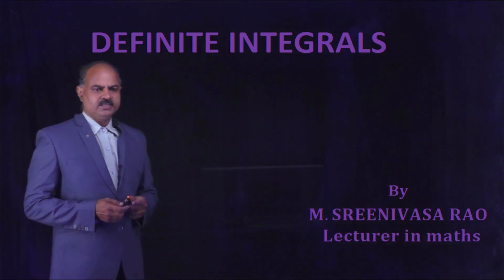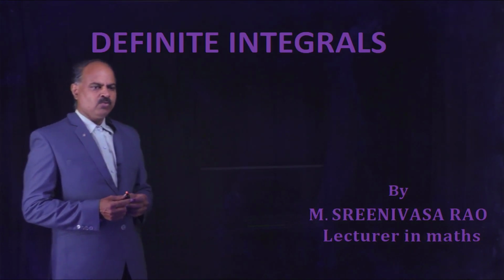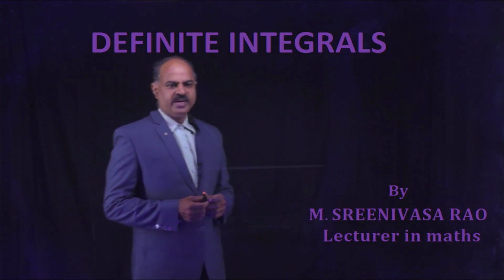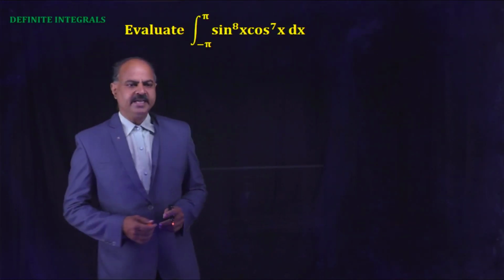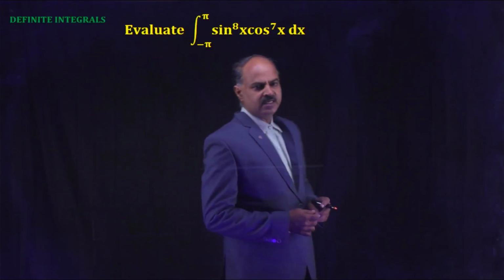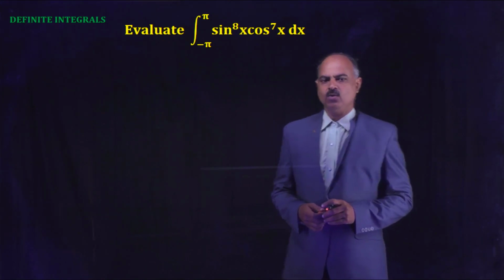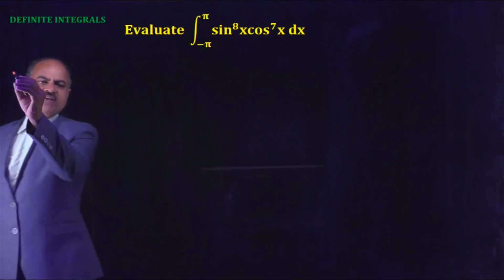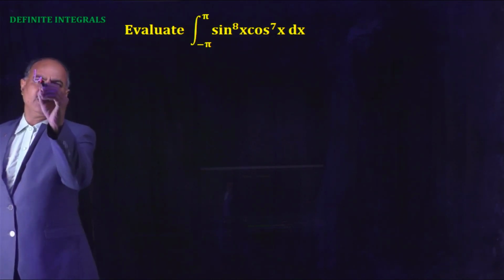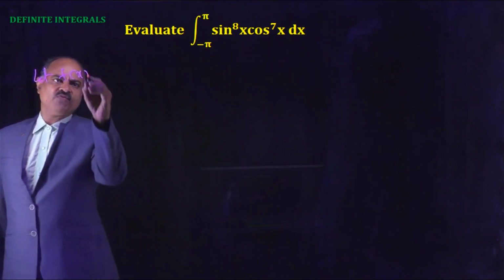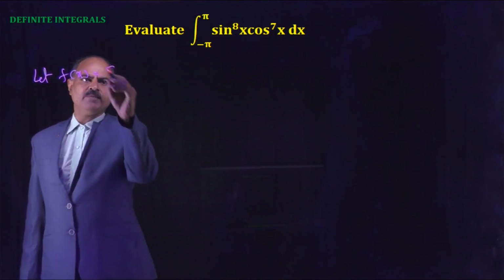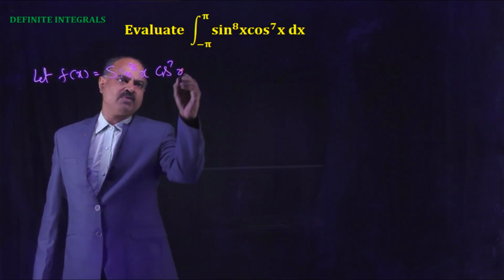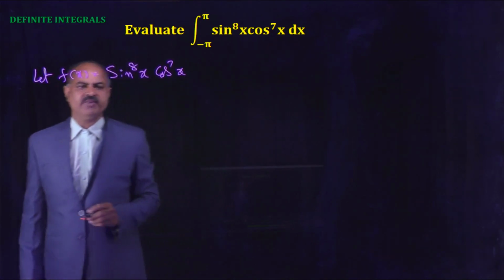Dear students, in this session, I am going to discuss the problems regarding definite integrals. Evaluate the integral from minus pi to pi of sin^8 x cos^7 x dx. Let f(x) = sin^8 x cos^7 x.